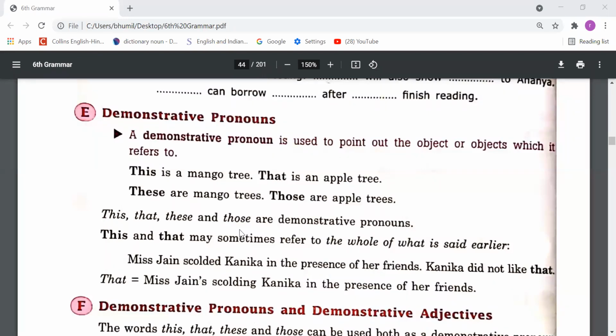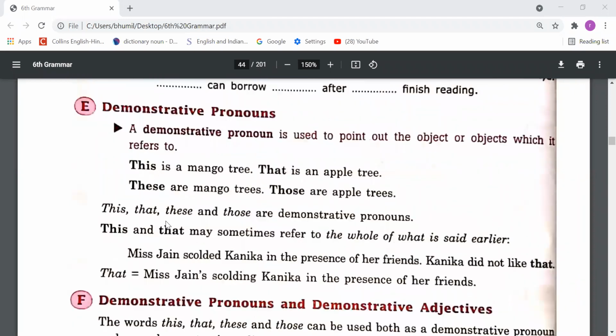मिस जैन ने कनिका को उनके दोस्तों की प्रेजेंस में धमकाया, उसको स्कोल्ड किया. Kanika did not like that. Did not like that. That is what? The complete process of scolding. Like, Kanika did not like that, so we can use that for the complete process, whatever was said earlier. Okay.